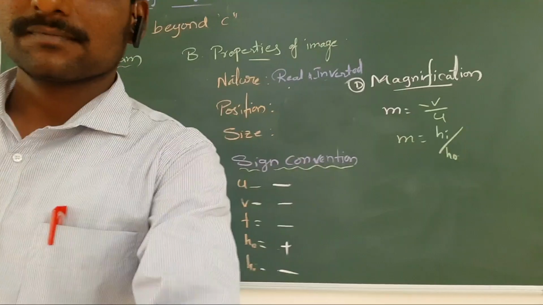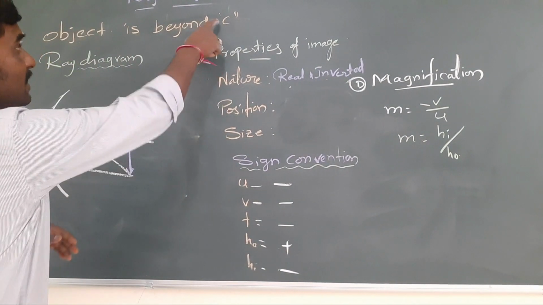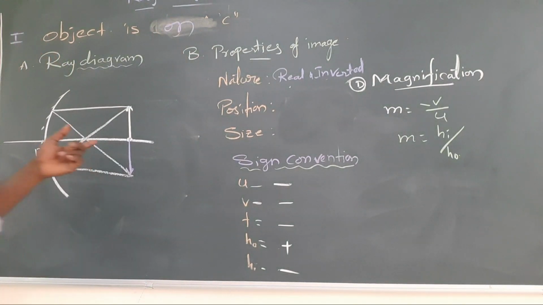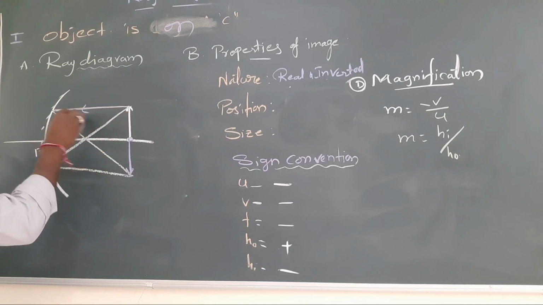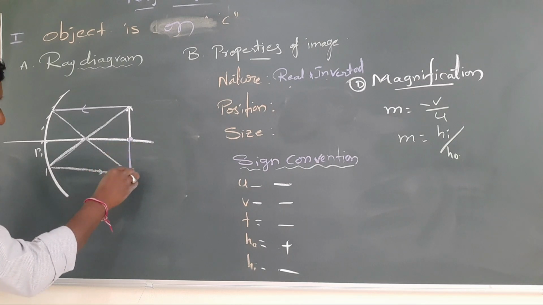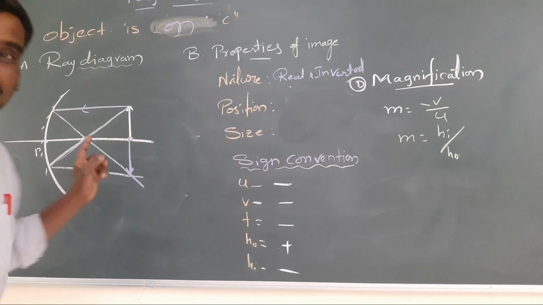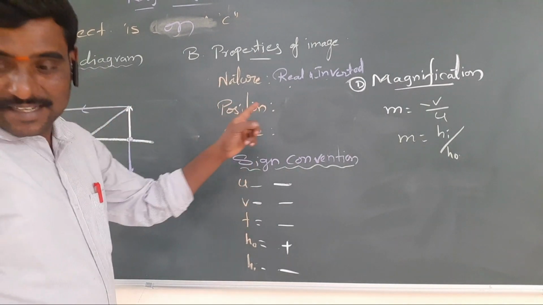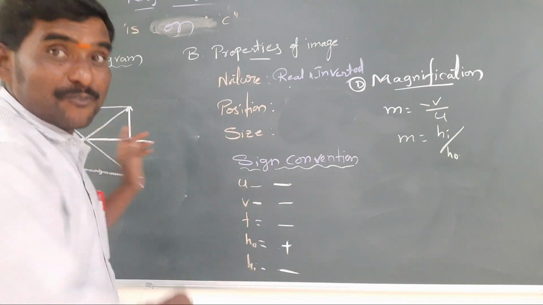So next diagram. Yes, third in sequence. If the object is on C, so I am taking the object on C. This object: first parallel, through focus, then parallel. So the same image forms on C only. The properties, once you see: it is real and inverted, compulsory, because it is a reversed image, converging like this. Forms on a screen only.